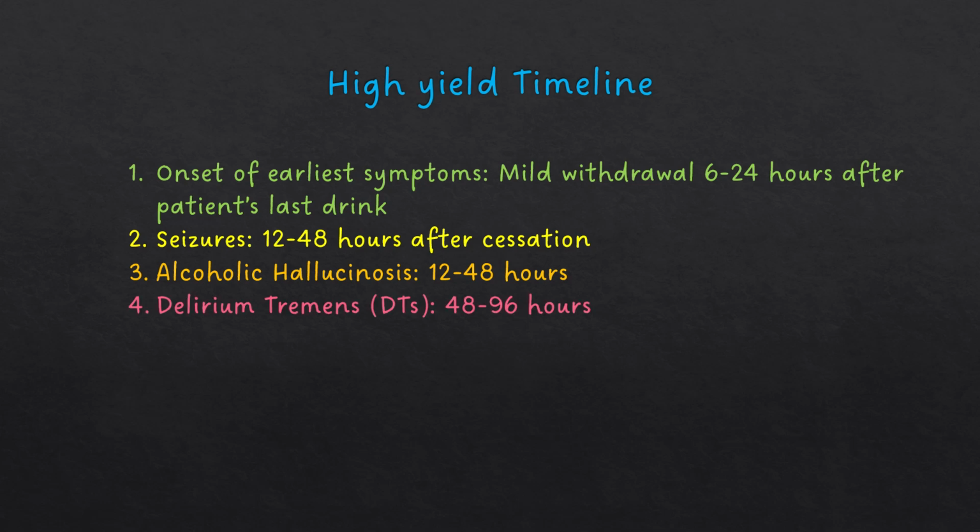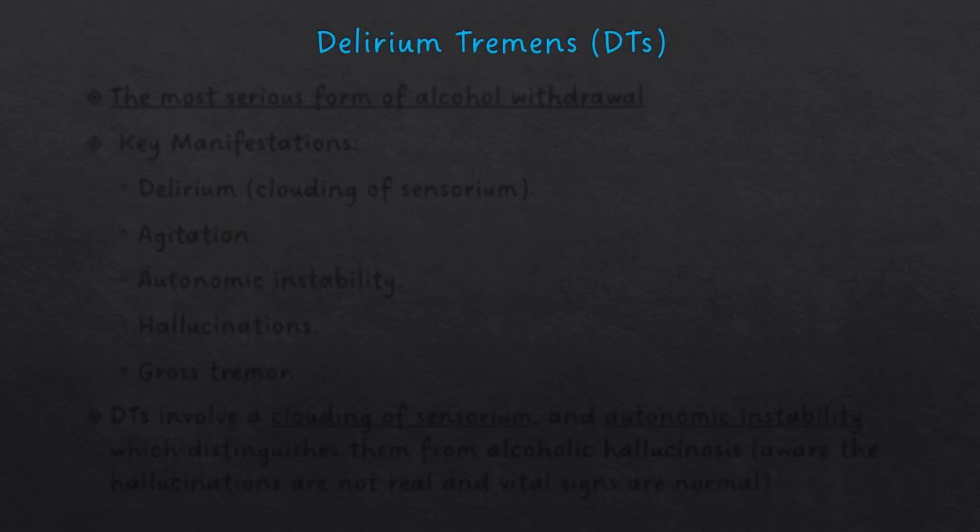Delirium tremens is probably the most tested topic in alcohol withdrawal, and that typically occurs between the 48 and 96-hour mark after the last drink. Because delirium tremens is such a high-yield topic, we're going to talk about that in more detail.